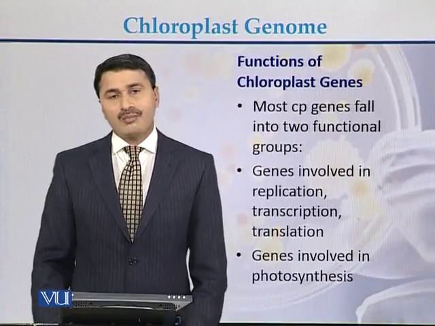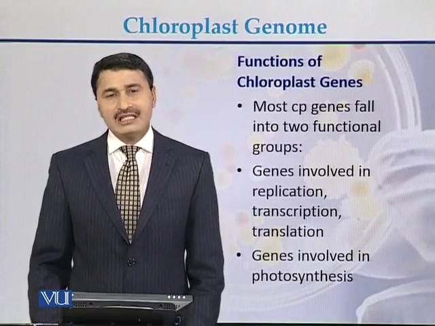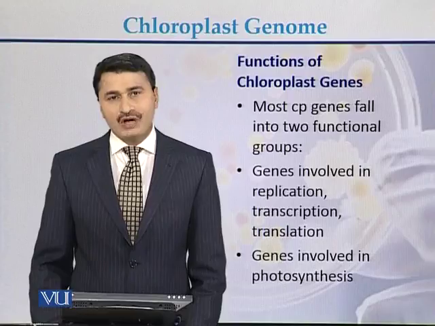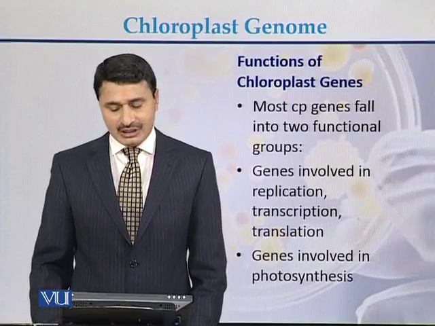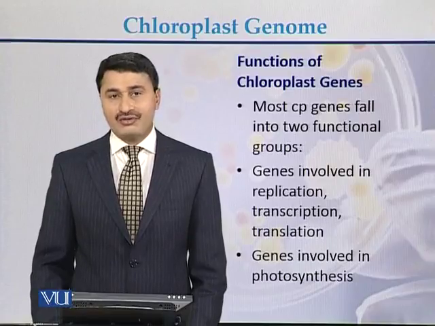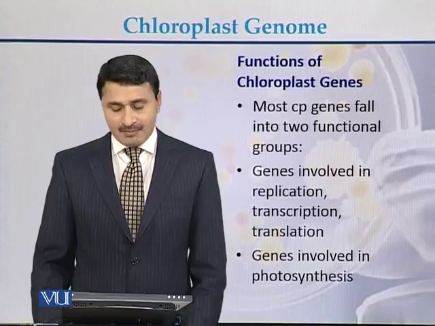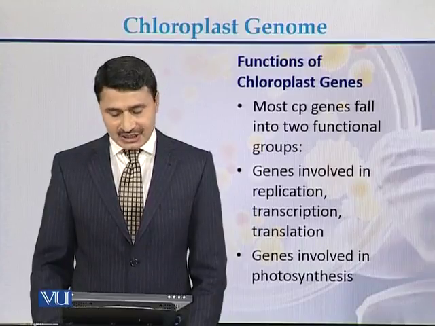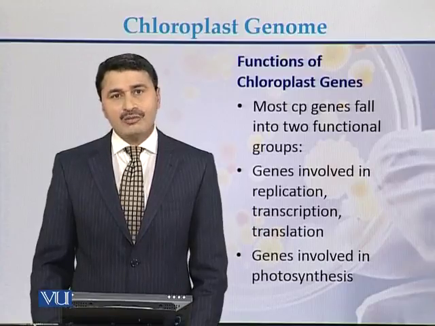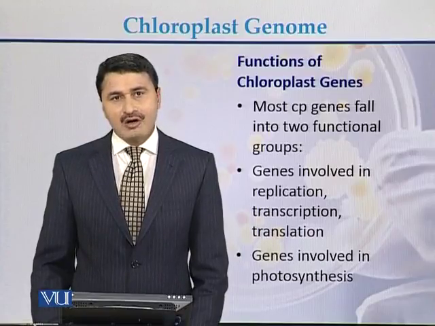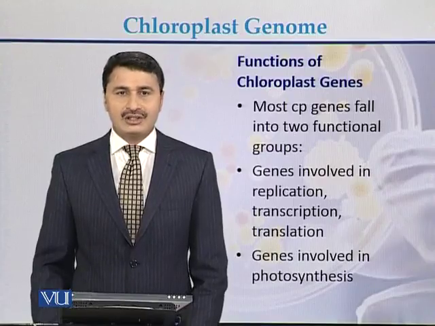Functions of the chloroplast genes: CP is the abbreviation used for chloroplast. Most CP genes fall into two different functions. The first group of genes is involved in replication, transcription, and translation. The second group of genes present on the chloroplast genome is involved in photosynthesis.